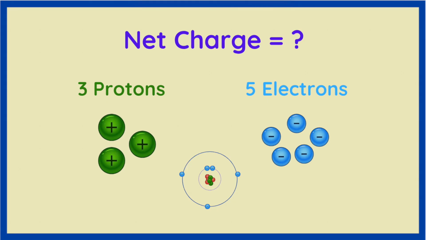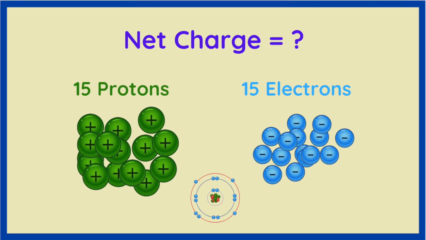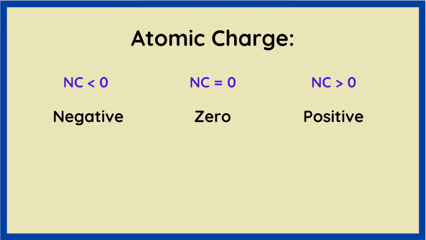What about an atom with 3 protons and 5 electrons? That's a net charge of -2, because 3 minus 5 is -2. What about 15 protons and 15 electrons? What would be the net charge? Well, since there's an equal number of protons and electrons, that's going to balance out to an overall net charge of 0 for the atom. Therefore, we quantify an atom's charge with net charge, which is protons minus electrons. It's either negative, 0, or positive.